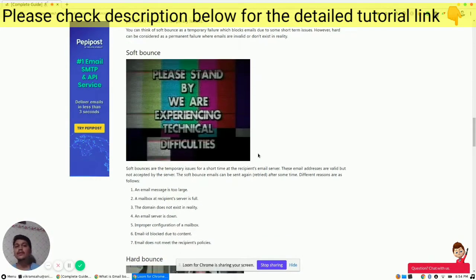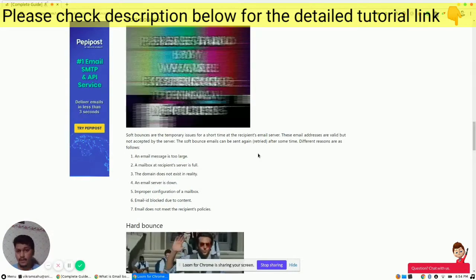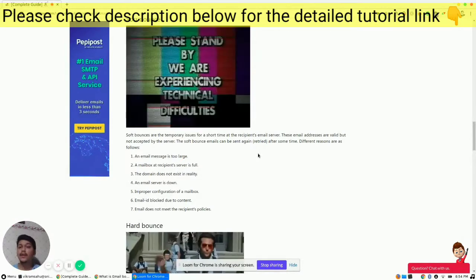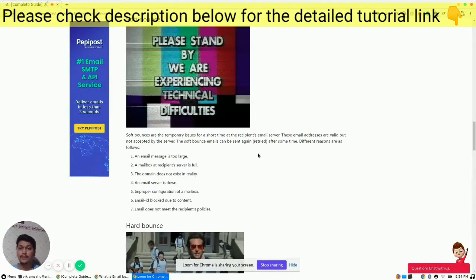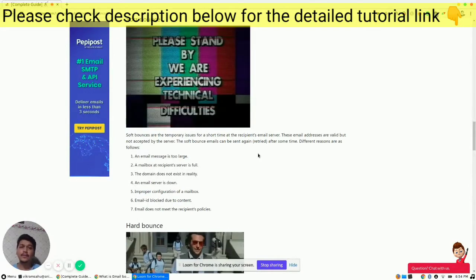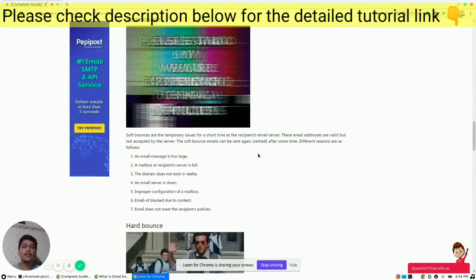Whenever a soft bounce has occurred, you can retry by sending the email again to the recipient, as the email might have bounced due to some temporary issue which might be solved later.